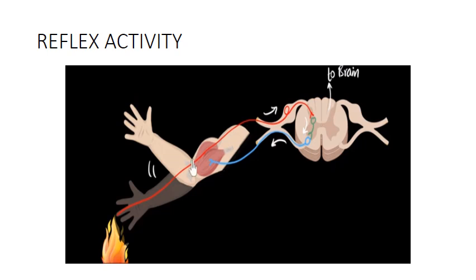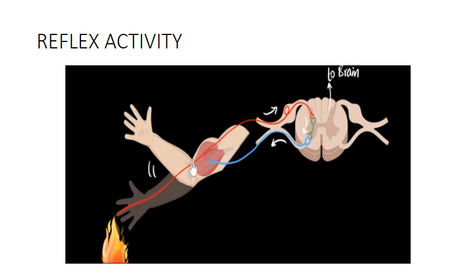the spinal cord only. At the same time, the sensory neuron will send an impulse to the brain also. But the reflex activity won't wait for the brain to give a command. Why? If it waited for the brain's command, it may take a few more milliseconds. During this time, the injury might happen. So it doesn't wait for the brain to give a command. The information processing happens in the spinal cord,